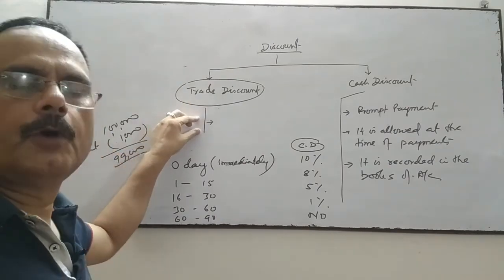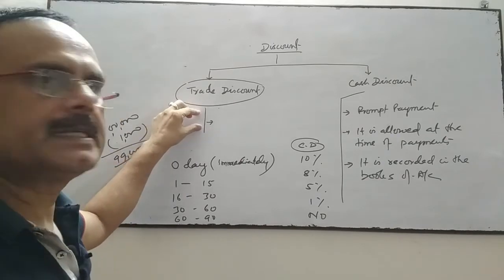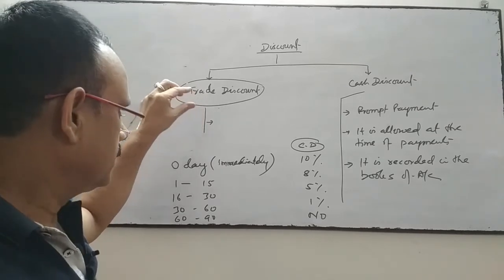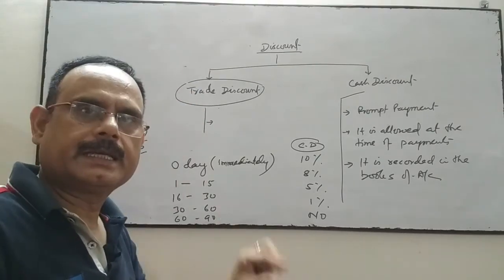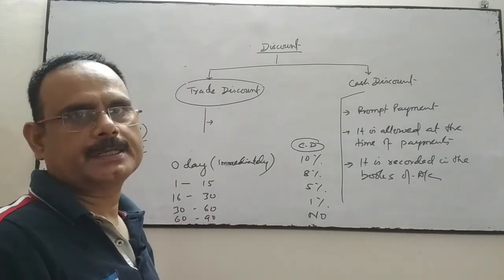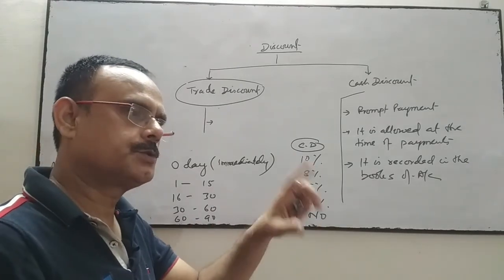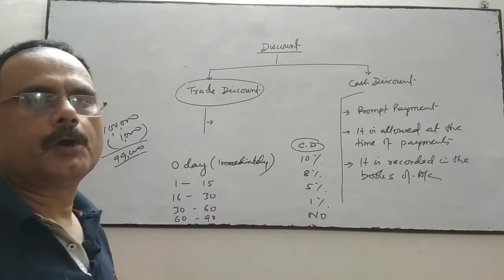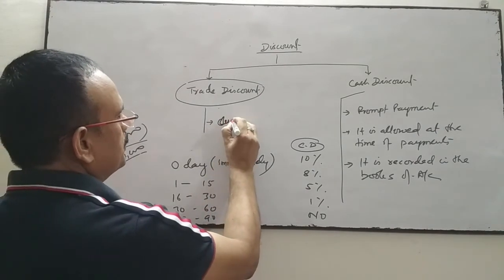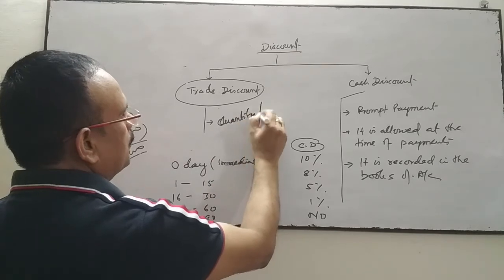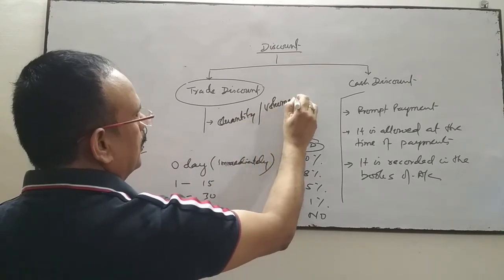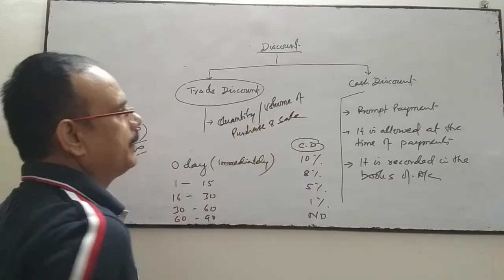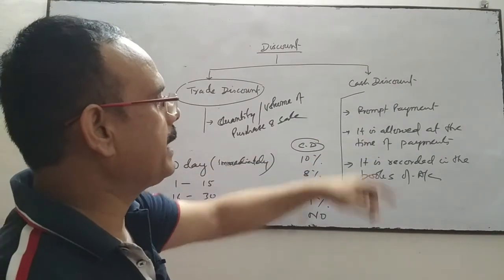It is for volume of purchase and sale, quantity of purchase and sale. Whether the purchase is cash purchase or credit purchase, means goods sold for cash or goods sold on credit, it is immaterial. Trade discount depends upon quantity, means volume of purchase and sale, but cash discount depends upon the prompt payment as early as possible.